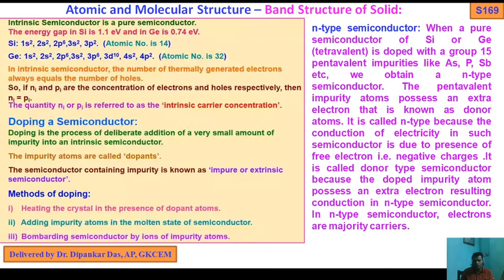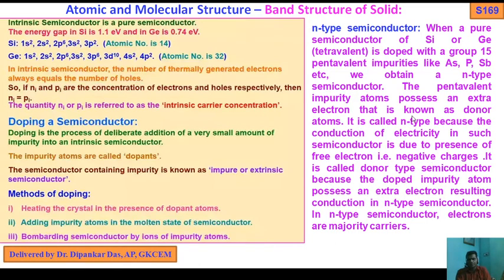So when a small amount of phosphorus or arsenic is doped into a pure crystal of silicon or germanium, silicon or germanium atoms are replaced by phosphorus. Now phosphorus uses its 4 valence electrons with the adjacent 4 silicon atoms, and thereby it possesses an extra fifth electron on it.